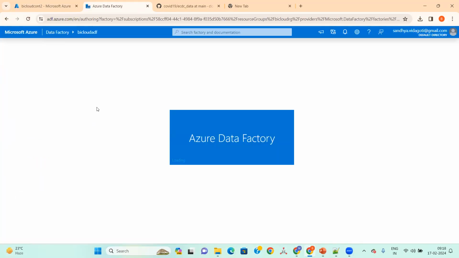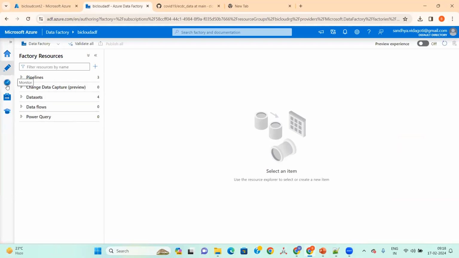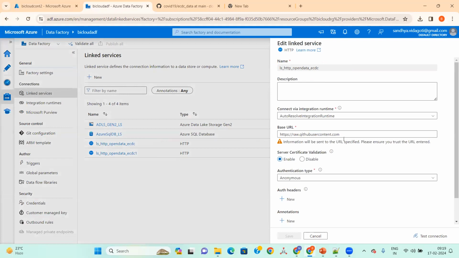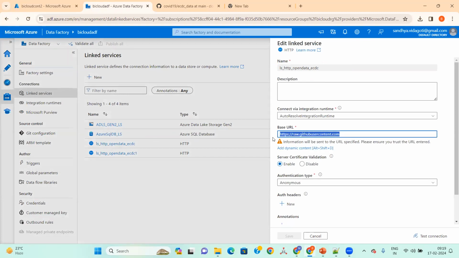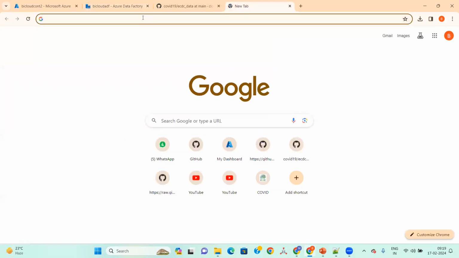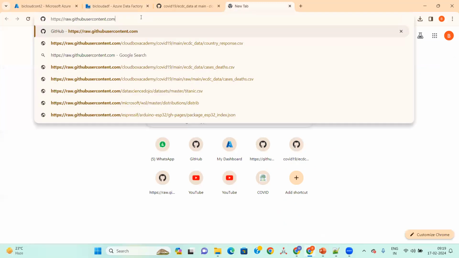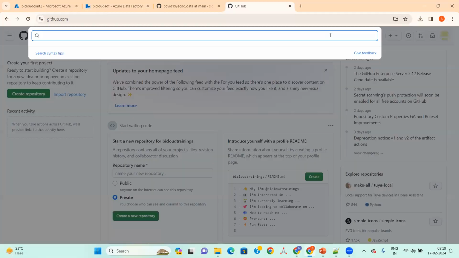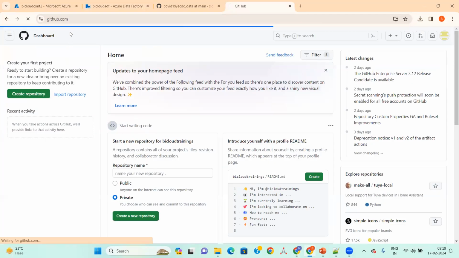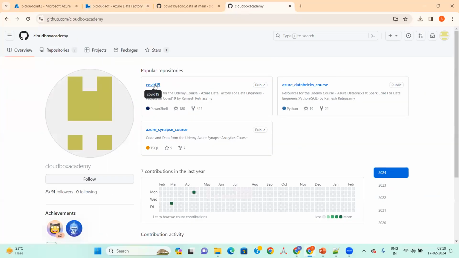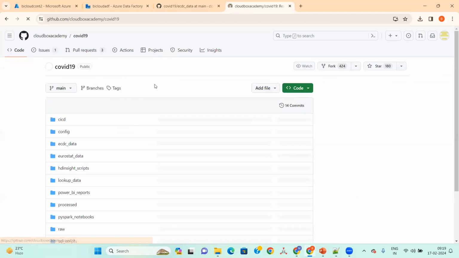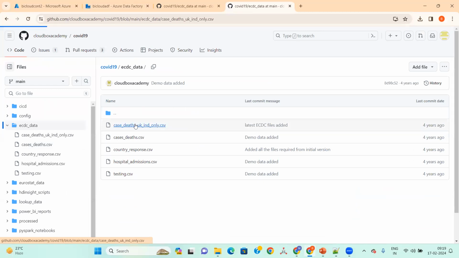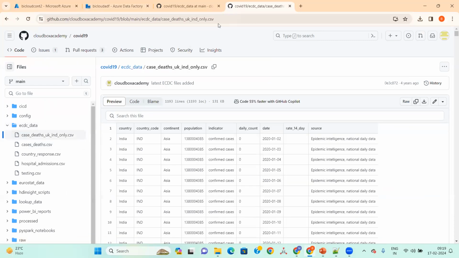On the first day, we created the linked service. What is the linked service? It is used to connect to this HTTP connection. See, this is the website, the GitHub URL. In this website, we have different folders. This is the path in this directory. If I go here, cloud and ECDC data, and this is the file format. These files we need to fetch.